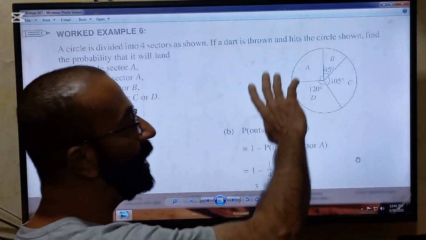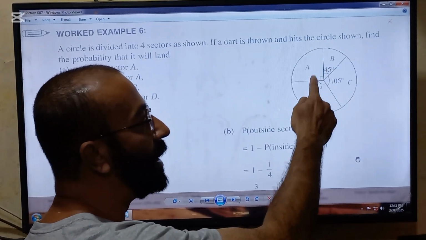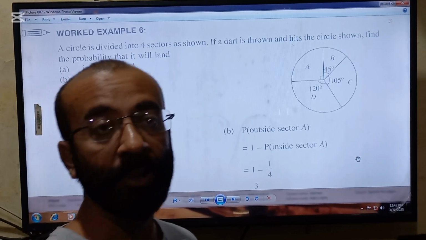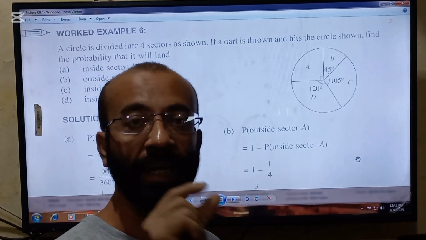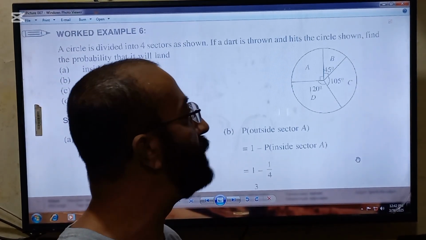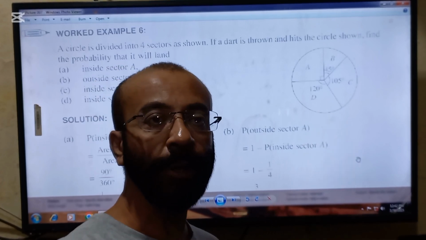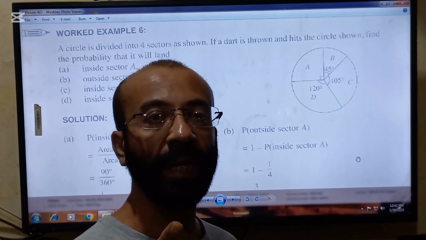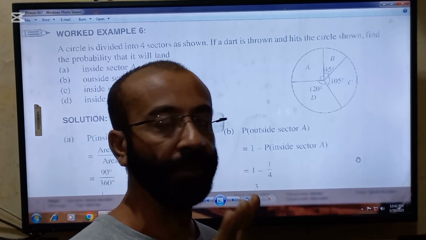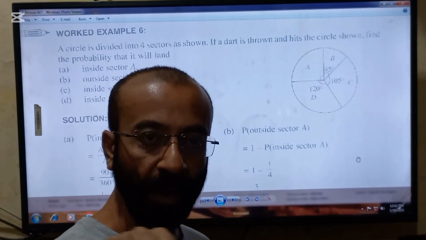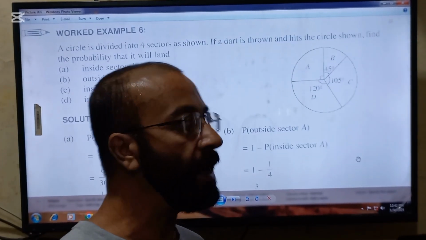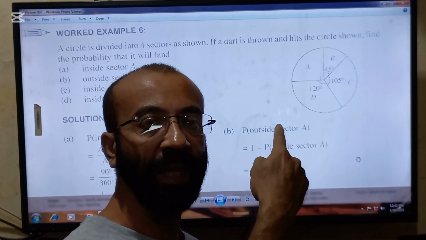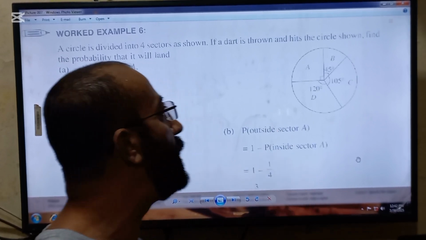So beta, in this question we are having angles rather than values. So angles will be taken as the favorable outcomes which will favor the event, and total angle of the circle, which is 360, will be taken as the total outcome. So remember, total outcome will be 360 and favorable outcomes will be the angle which will favor the event.